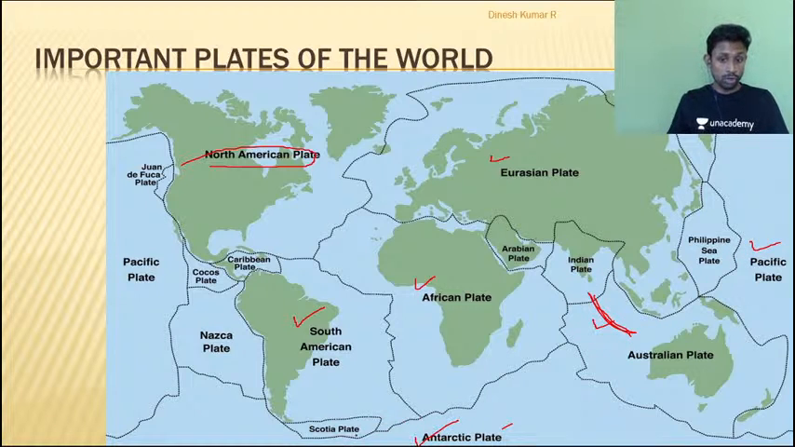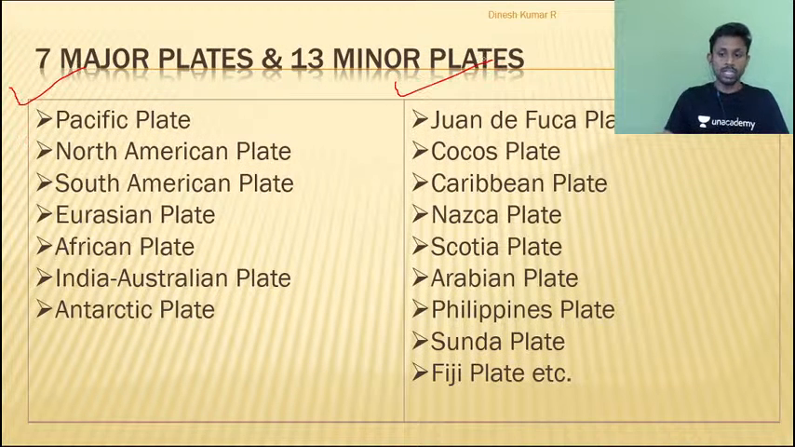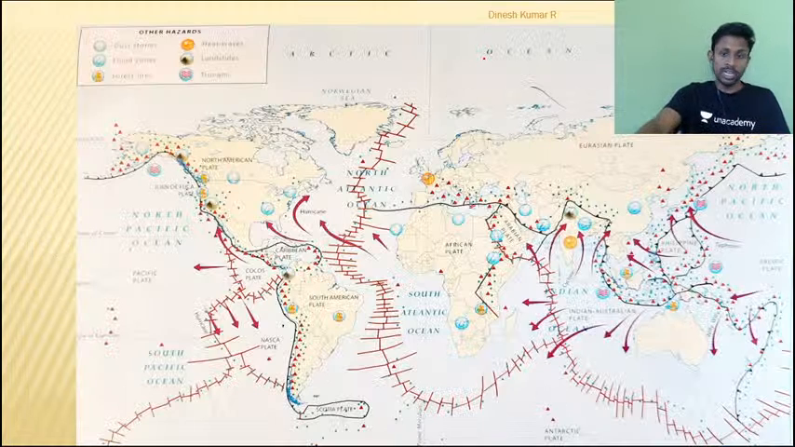Apart from that, we have also seen there are a number of minor plates like Scotia, Nazca, Cocos, Caribbean, Juan de Fuca, Arabian, Philippines, Sunda, and Fiji plates. It is roughly written here. So there are 7 major plates and 13 minor plates present on the map of the world according to plate tectonics.